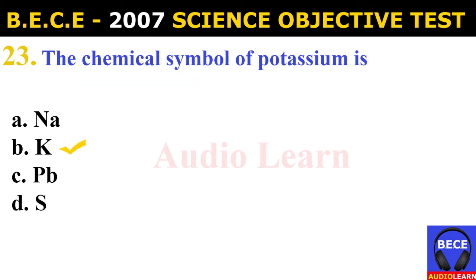Number 23. The chemical symbol of potassium is A. Na. B. K. C. Pb. D. S. And the answer is B. K. The chemical symbol of potassium is K.